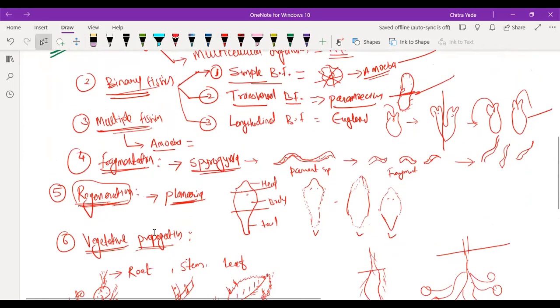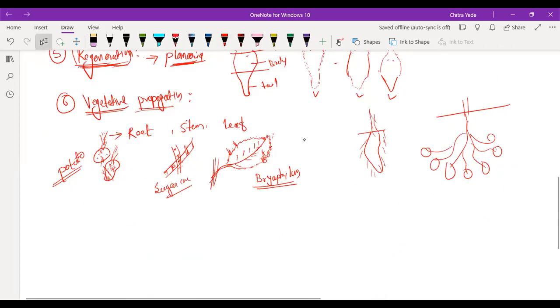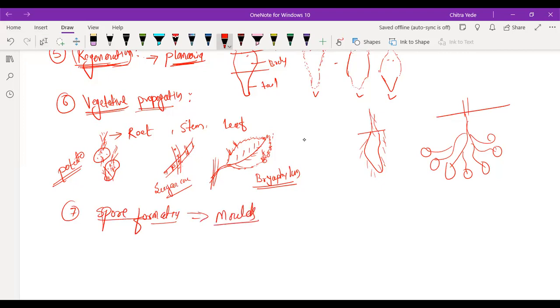Okay, do we have another kind of reproduction which is asexual? Last but not the least, I'm going to make you understand the seventh one, which is spore formation. Spore formation takes place in molds. It is a fungus.